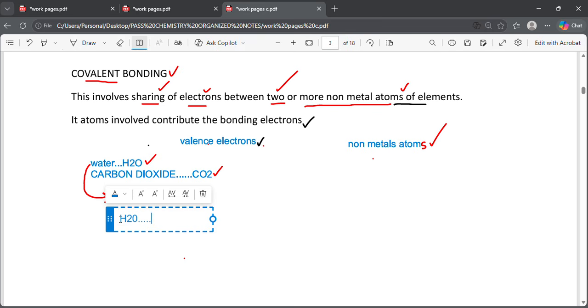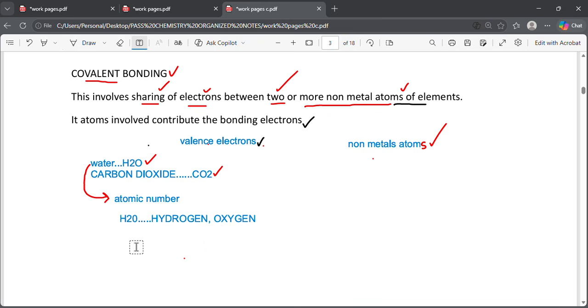Because water is made up of H2O. By H2O, it means it has two components. It has hydrogen and oxygen. Hope you can see that. Hydrogen and oxygen. Those are the two components in water, H2O. So how does it come to be H2O? We are going to start by knowing the atomic number of the two.